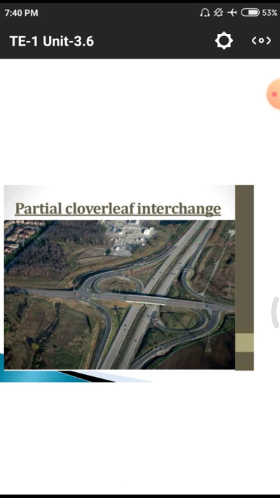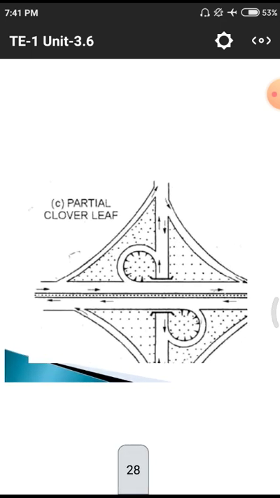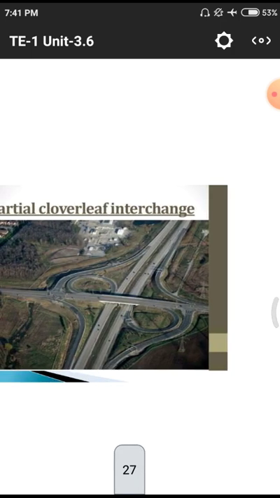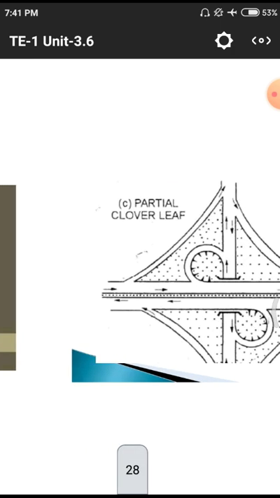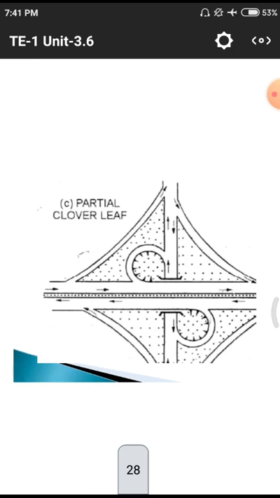Partial cloverleaf. In the previous one we had four circular sections at the particular point, but in case of this partial cloverleaf we are having only two loop-like or circular sections. It is an example, that means a drawing for a partial cloverleaf. It is a construction area, it is a drawn area. There may be a difference between the construction area and the drawn area.